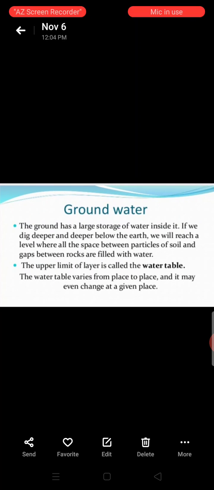Now groundwater. The ground has a large storage of water inside it. If we dig deeper and deeper below the earth, we will reach a level where all the space between particles of soil and gaps between rocks are filled with water. Water also exists beneath the soil, or we can say beneath the earth, and that is known as groundwater. The upper limit of this layer is called the water table. The water table varies from place to place, and it may even change at a given place. The upper layer of the water that exists below the soil is known as the water table. The water found below the water table is called groundwater.